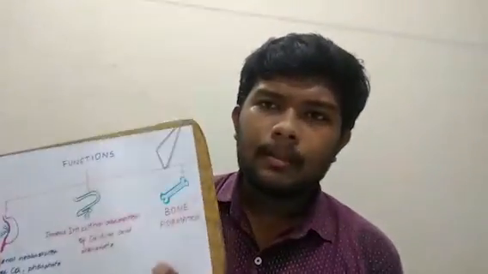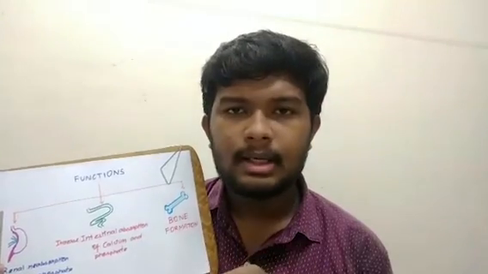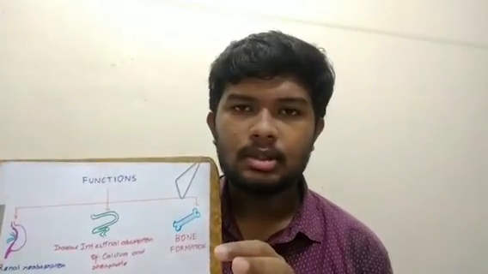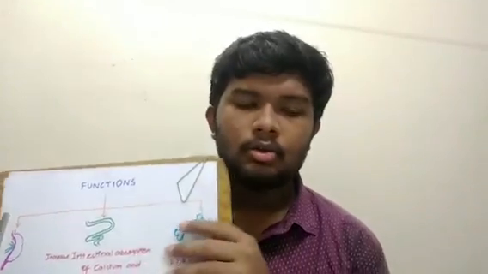The major function of this biologically active form of vitamin D is to promote bone formation and also to promote the absorption of calcium and phosphate. Calcium and phosphate are very abundant in our bones and are very much needed for bone formation.